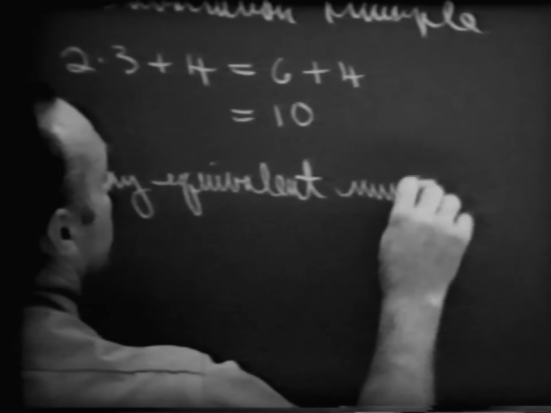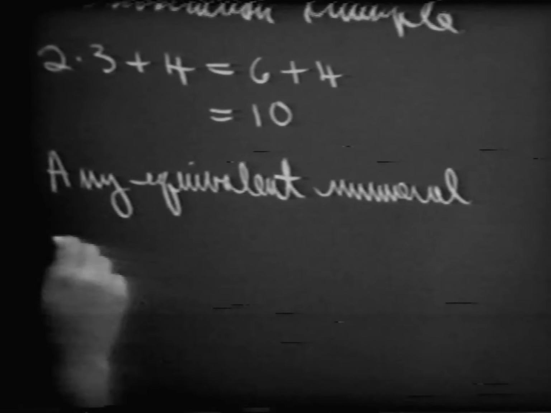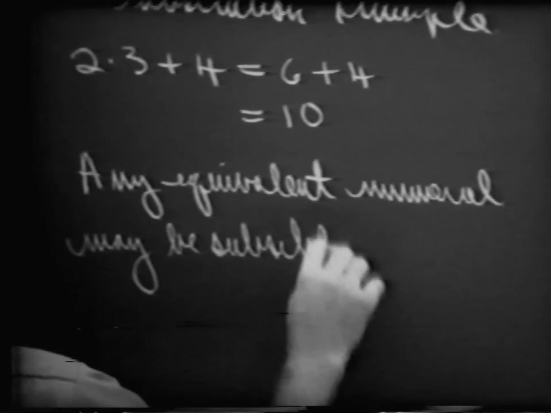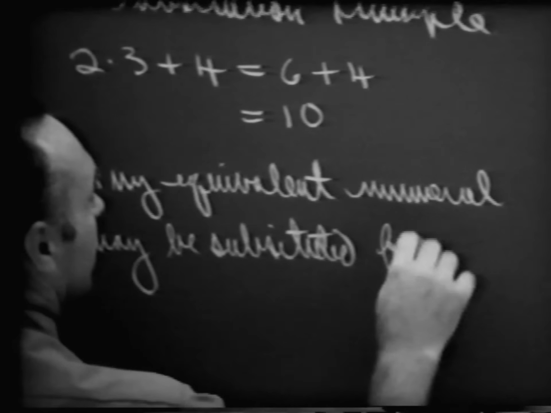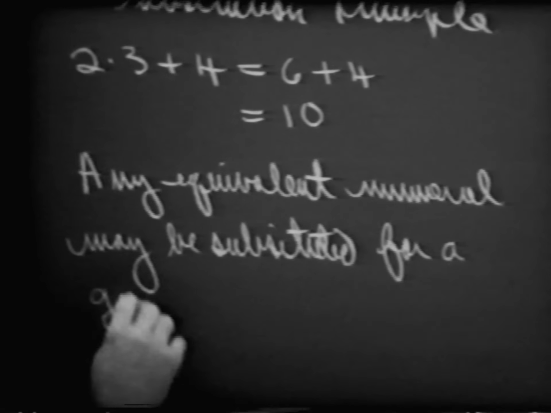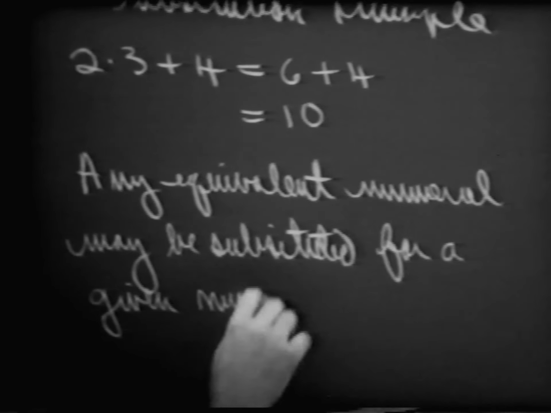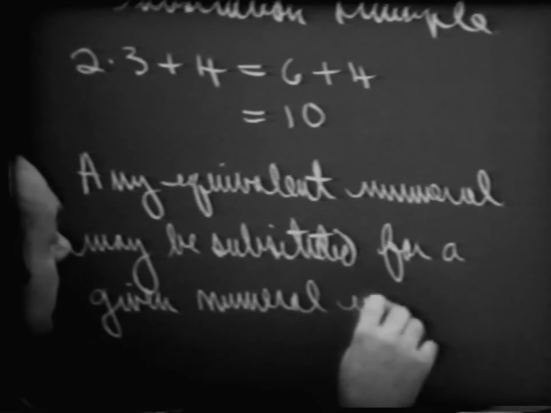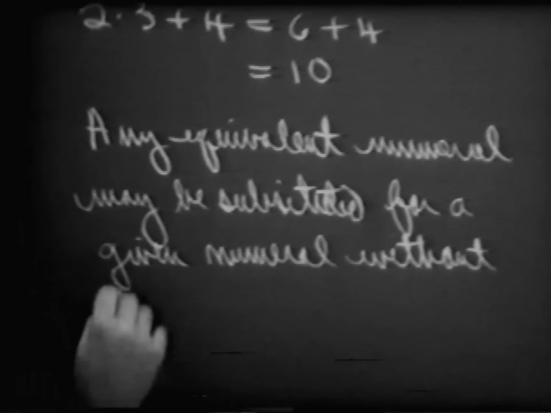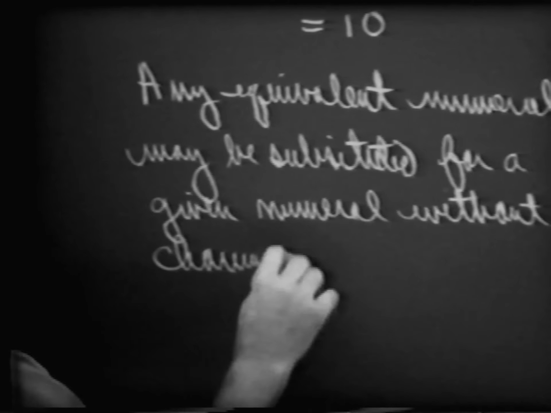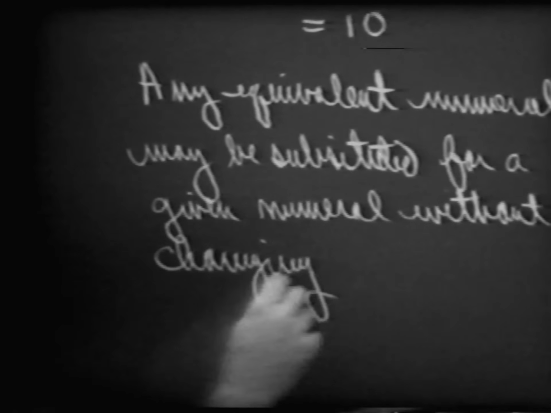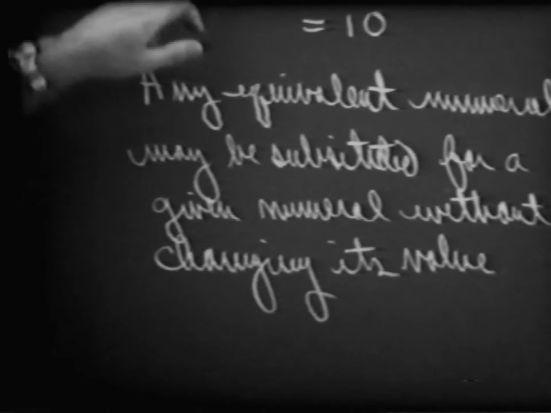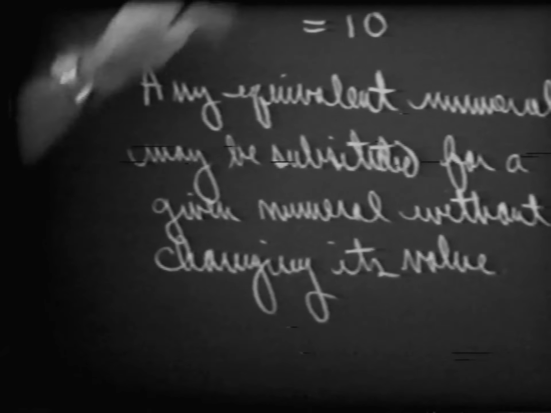Any equivalent numeral may be substituted for a given numeral without changing its value. A lot of words, but it's a very simple idea, without changing its value. And we think of this as our substitution principle.